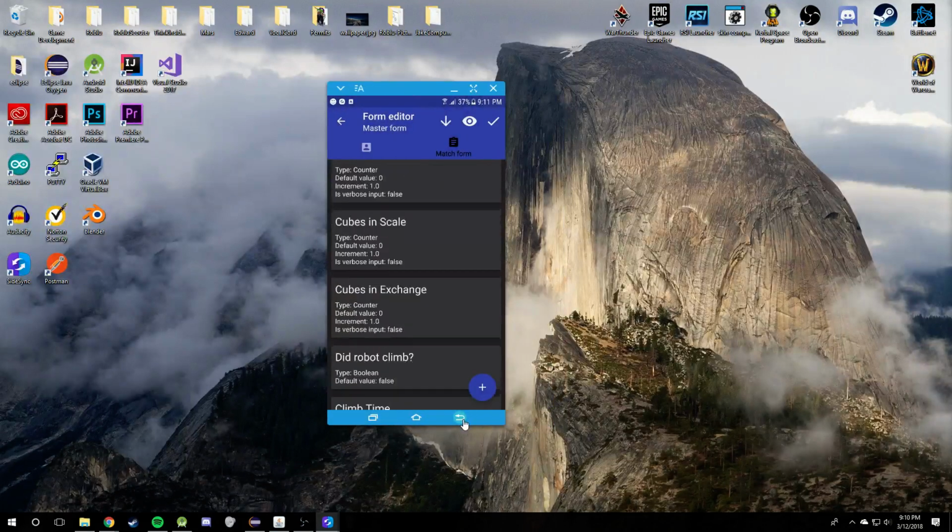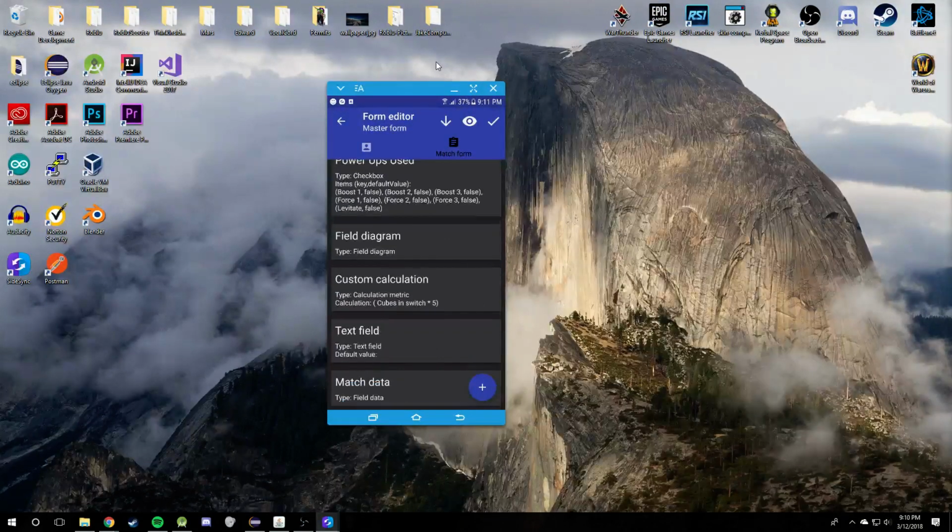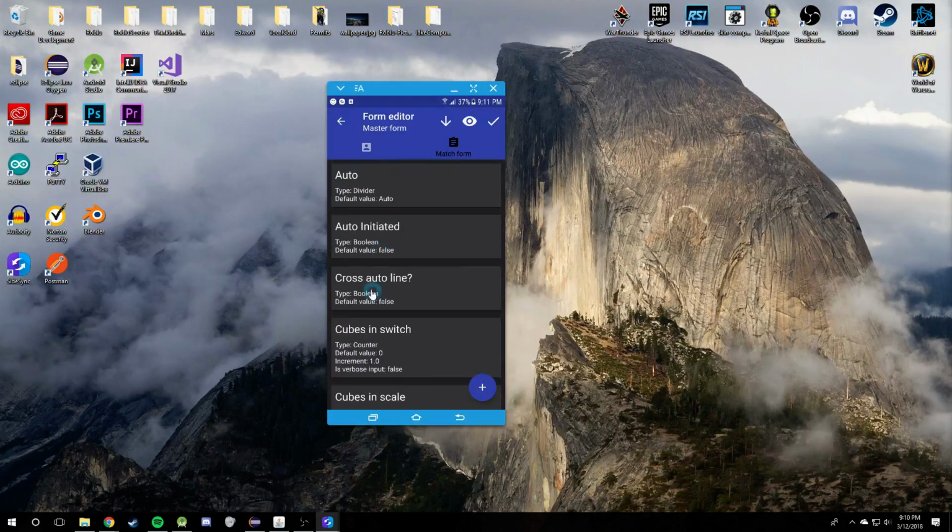Now there's a couple more technical things that I should explain here. First off, let's say that you created a Boolean value called auto initiated, and you set the default value to false. So before I explain this, I should back up a little bit. Each metric has an underlying attribute, which is called the observed attribute. All the observed attribute does, and you'll see this in a second, is it stores whether or not the metric has been observed by a scouter. So if a scouter makes a change to a metric, the observed tag will become true, right? So this is a crucial feature for several different things.